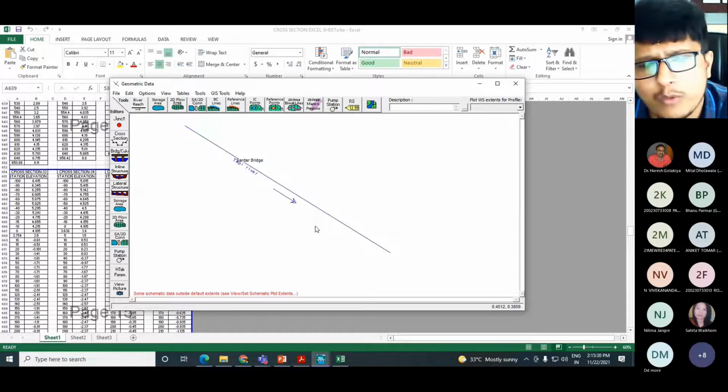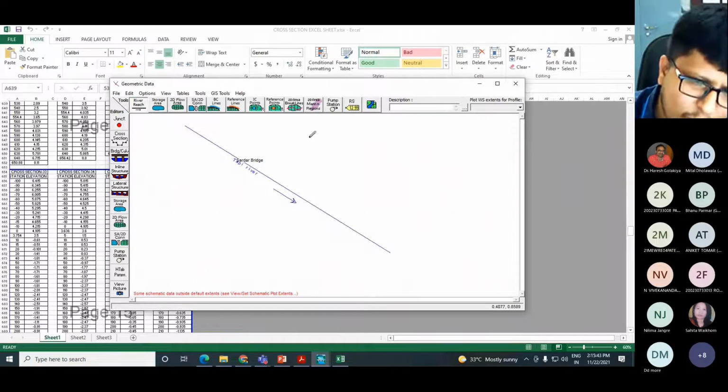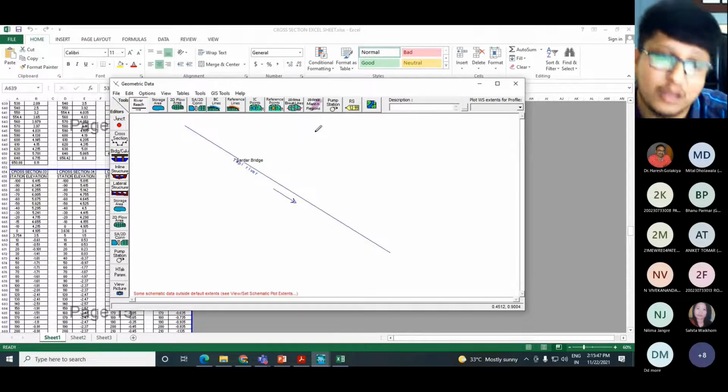Now you may have a question: yes sir, what if we have tributaries? This is only one continuous river, but if you have any tributaries from this side, again you can click on this option and draw the river reach. The software will ask you whether you want to join this or not. If you click yes, then your flow will get divided.